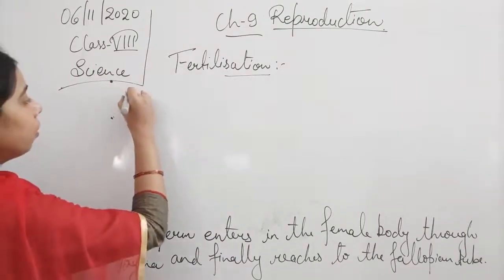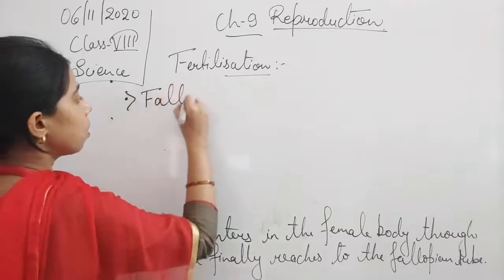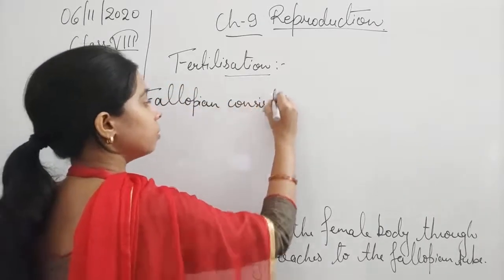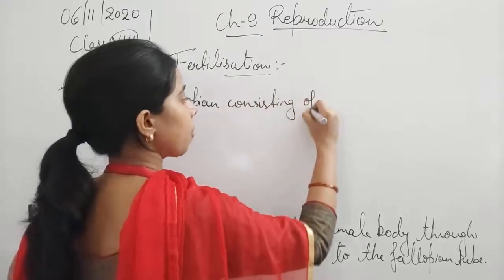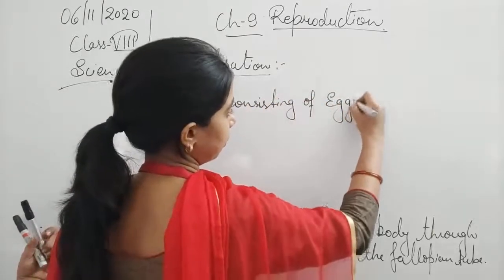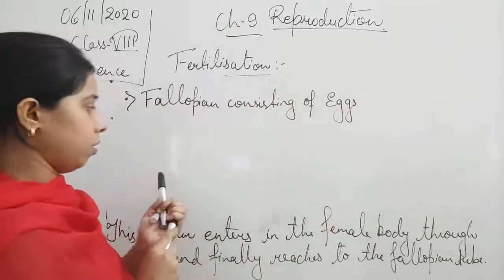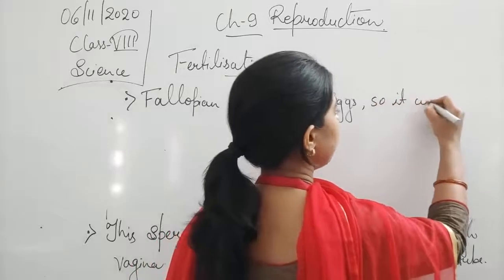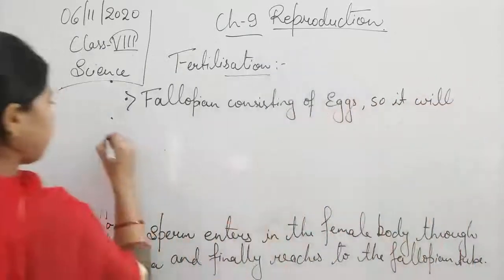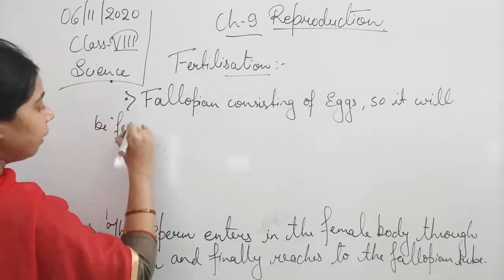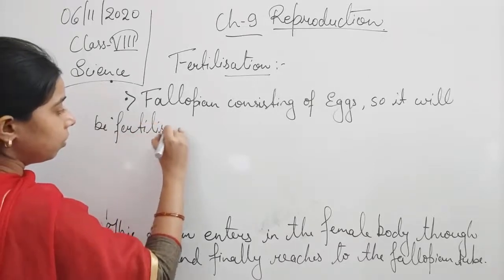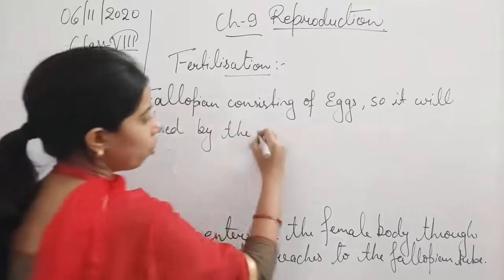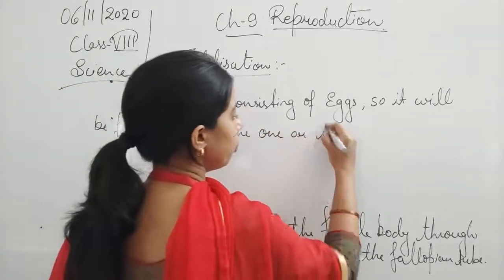So the fallopian tube contains eggs, and the egg will be fertilized by one or two sperms.